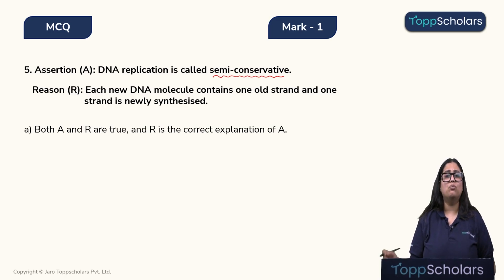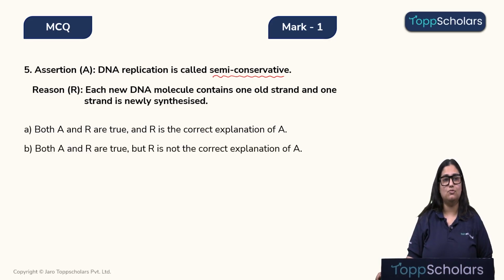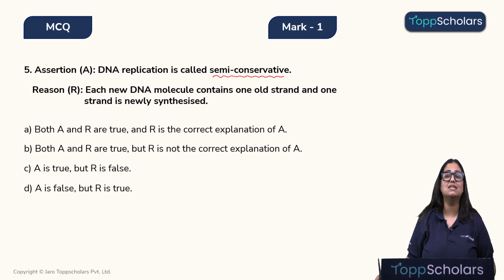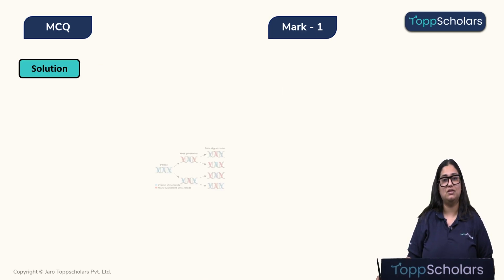Option A, both assertion and reason are true and reason is the correct explanation of assertion. Option B, both assertion and reason are true but reason is not the correct explanation of assertion. Option C, assertion is true but reason is false. And option D, assertion is false but reason is true. Let's look at the solution, children.